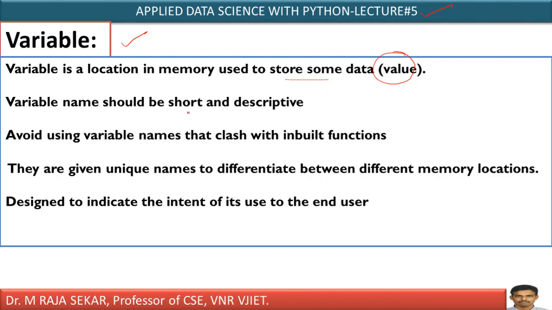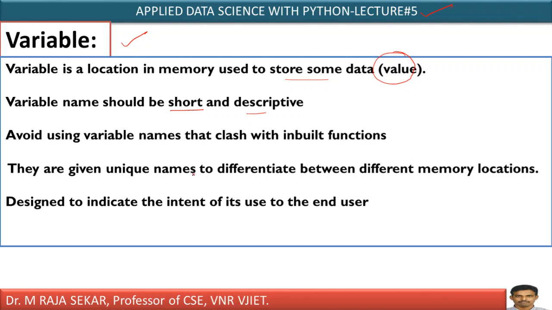Variable name should be short and descriptive. Yes, it must be short and descriptive. Avoid variable names that clash with inbuilt functions. What does it mean? For example, in Python, there is an inbuilt function len, which returns the length of an object. I must not keep this len as a variable name.